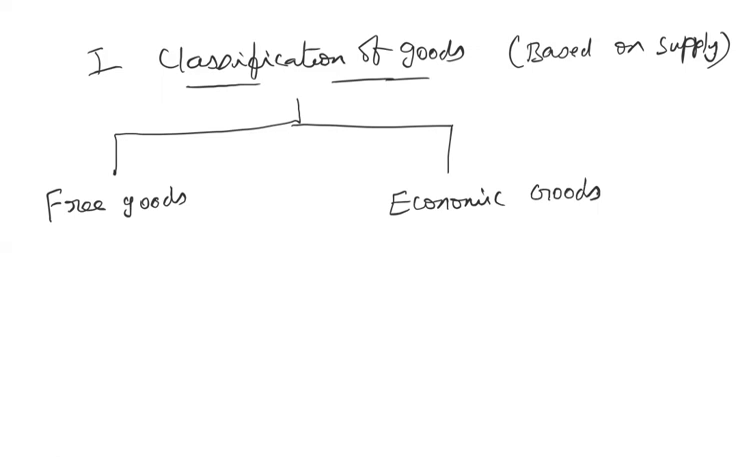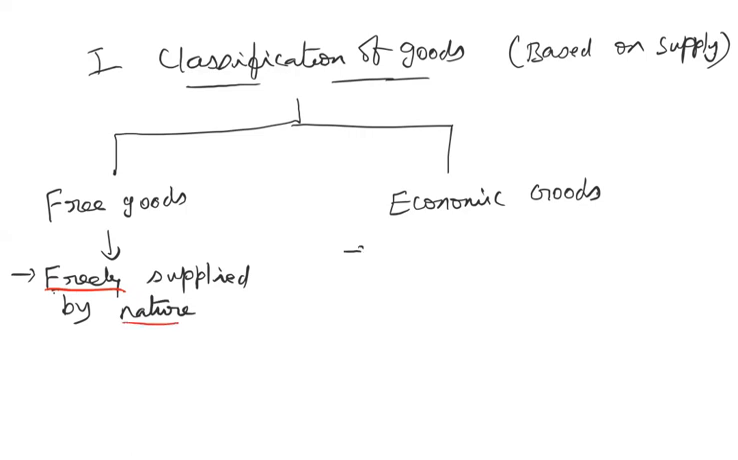The name itself says this is a free good. So what do I mean by that? Free goods, you can understand, are freely supplied by nature. They are freely available or supplied by nature. On the other hand, economic goods are man-made. They are not available freely. These goods are all man-made goods.